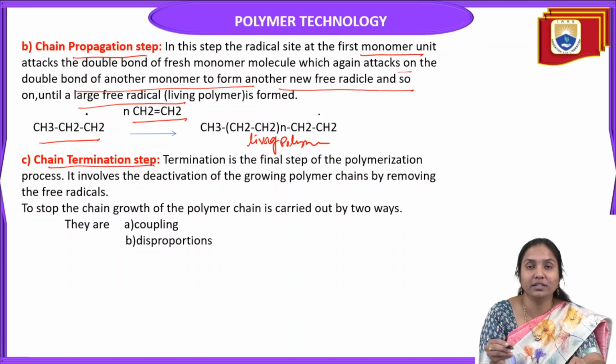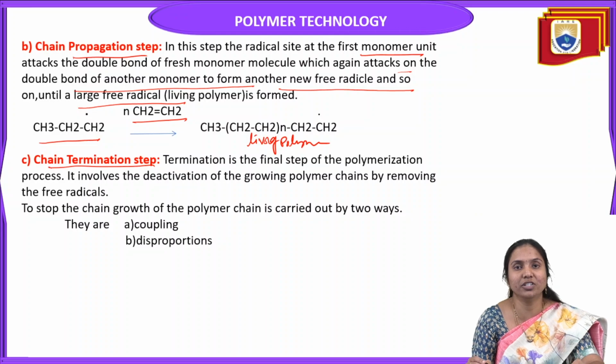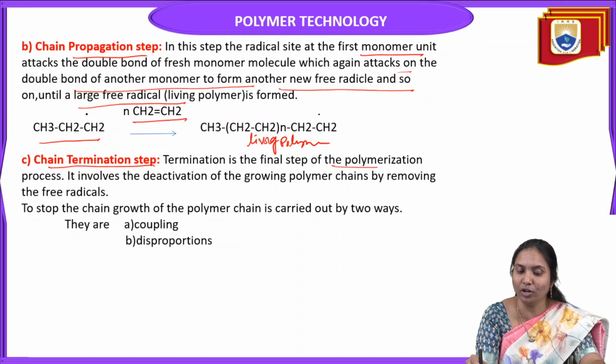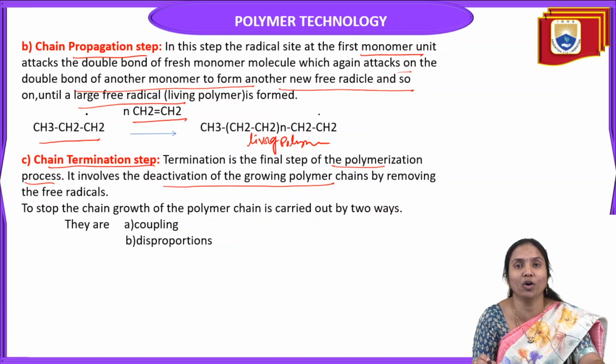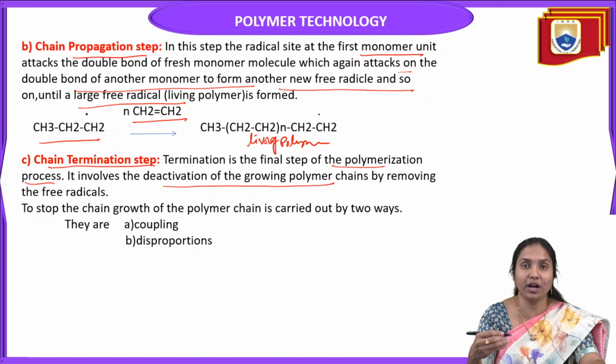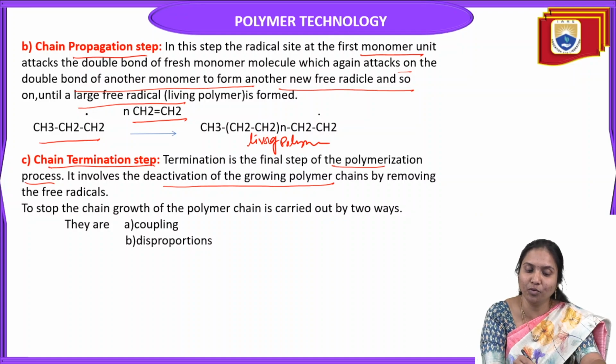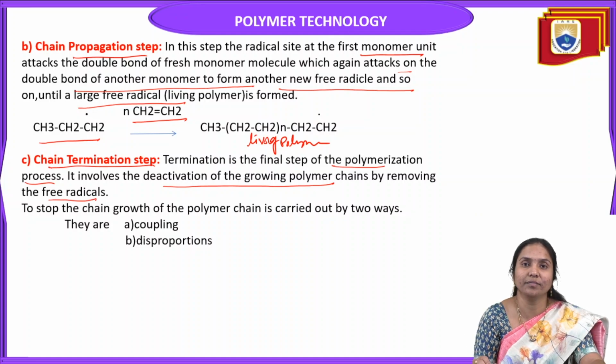The final step is termination. Termination means to stop the reaction, the end of the reaction. This is the final step of the polymerization process, and it stops the reaction. It involves deactivation of the growing polymer chains, that is, stopping the reaction by removing the free radicals.